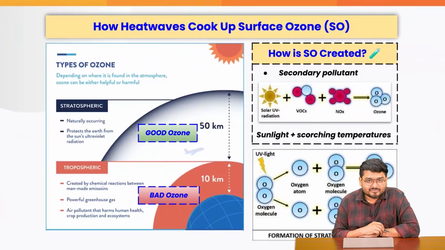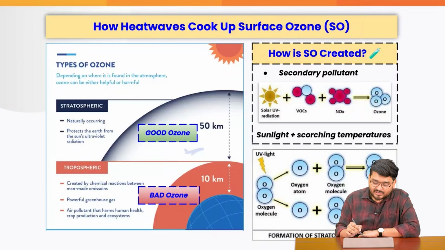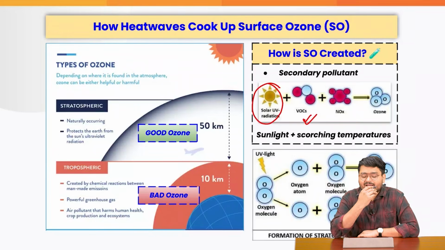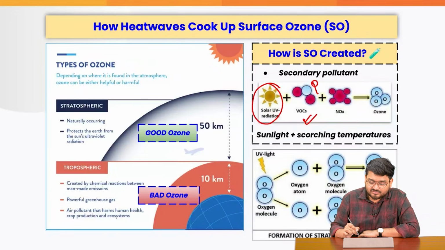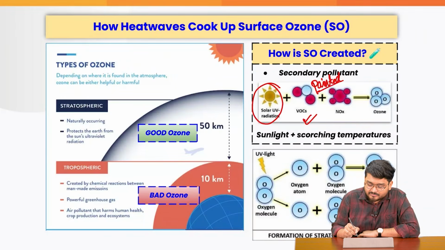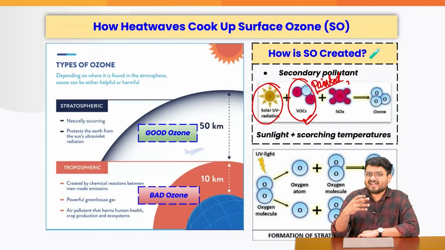Now how does this happen? This happens by a simple thing, that is solar UV radiation plus various volatile organic compounds. There are always various VOCs in our environment because there is always a new building being painted. And VOCs mainly arise from industries such as the household paint industry or the aerosol industry. So there we have a lot of VOCs, right? It is like that smell, you can understand, na?